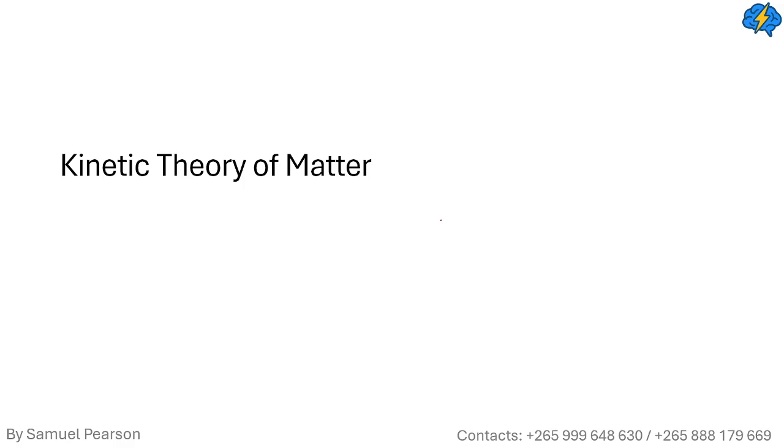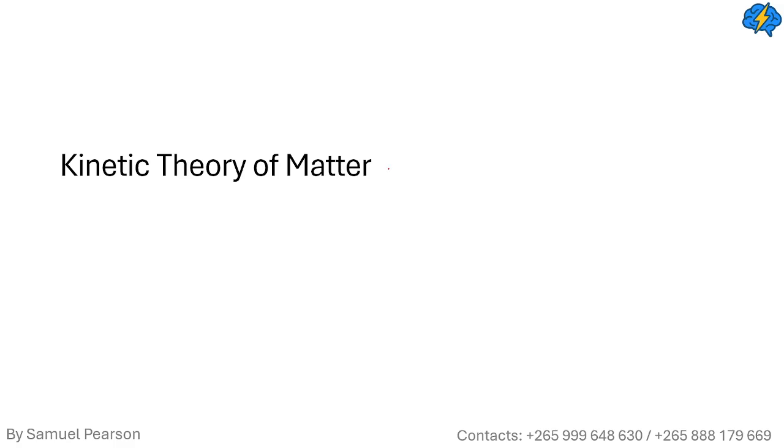A theory is a statement which has proofs. In other words, it is a statement made by a group of people, or even a single person, but it has proofs to back it up. So the kinetic theory of matter is a statement which suggests the movement of particles in matter. But mind you, it has proofs which secure its place as a theory.